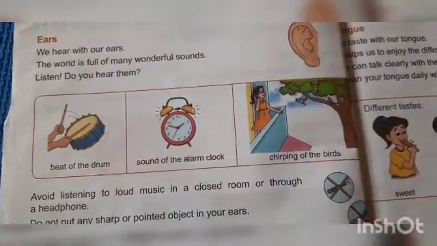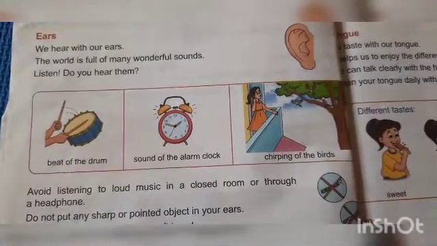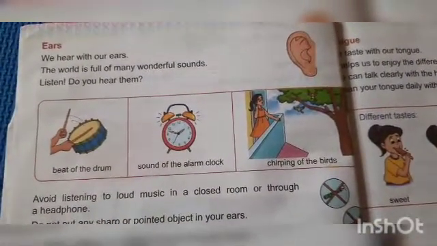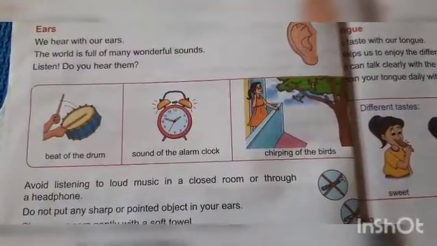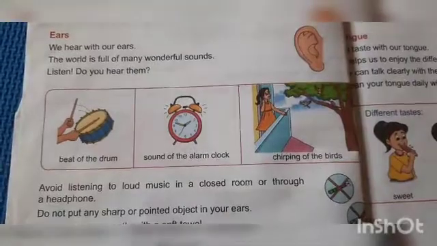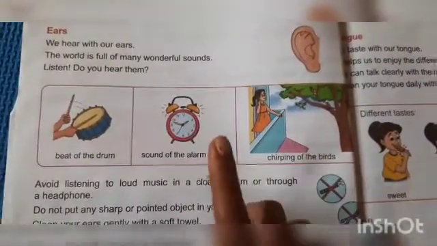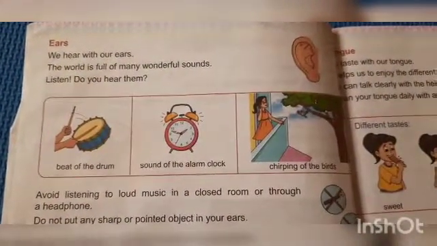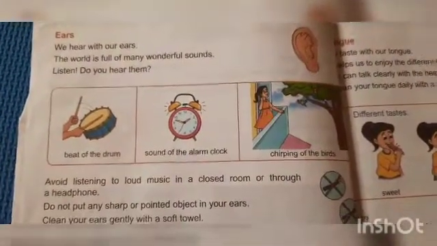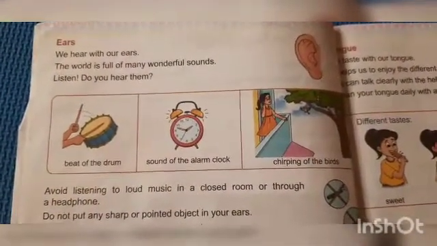The world is full of many wonderful sounds, like sound of drum, sound of birds chirping, sound of alarm clock. Some people don't find it nice, but yes, alarm clock is also a wonderful sound. And there are many other wonderful sounds that we can hear. So these wonderful sounds we can hear, it is because of our ears.